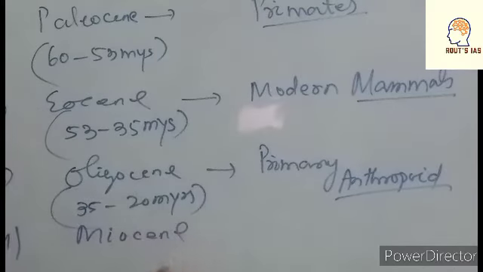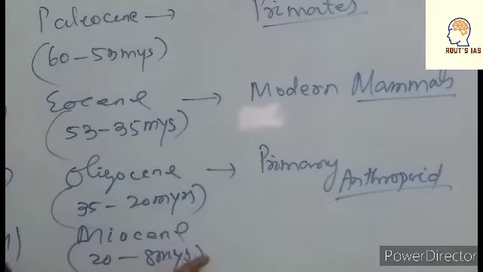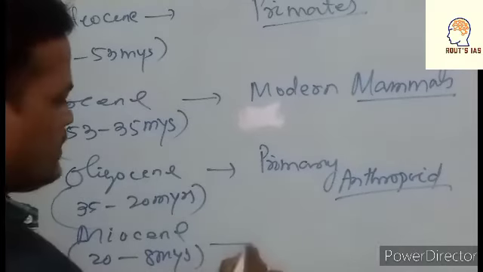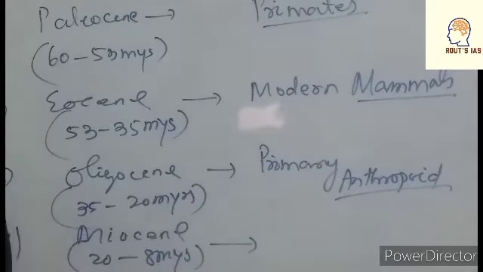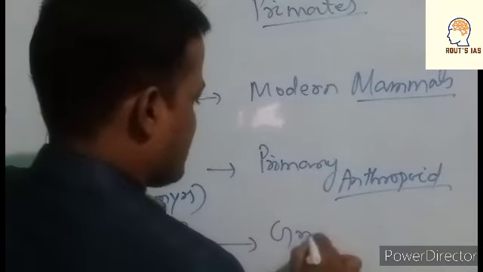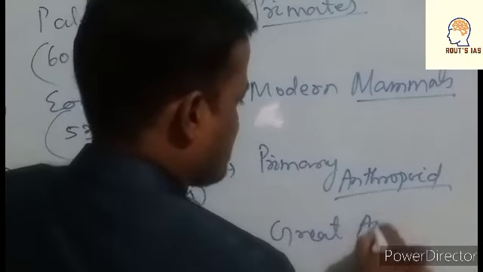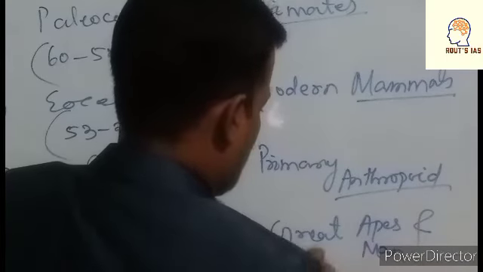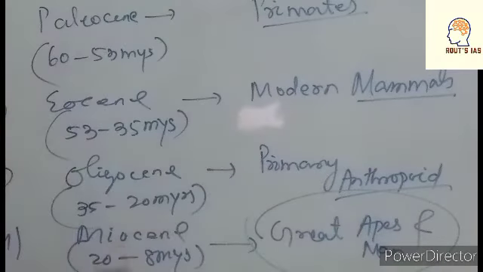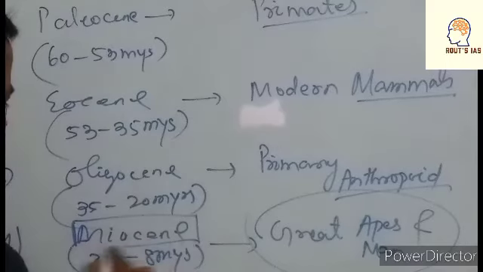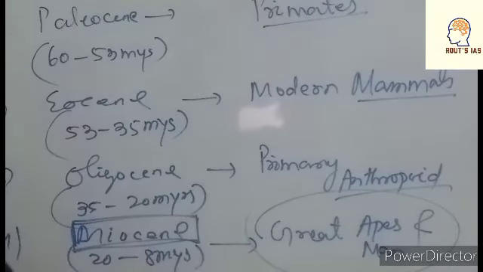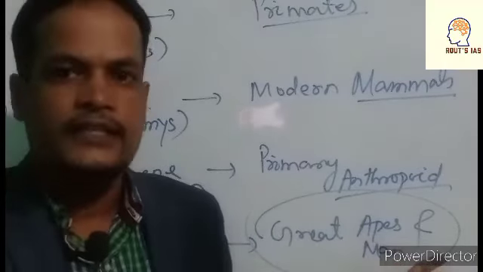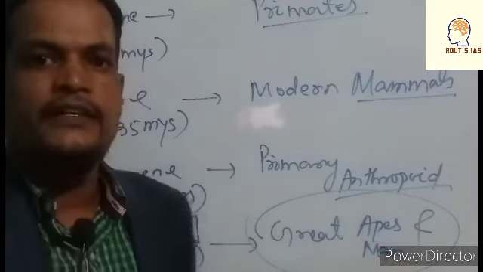Next come to Miocene, number 4. The Miocene period belongs to 20 million years to 8 million years ago. In this period, what happens? Great apes and man appear. So we can say the age of great apes and man is Miocene. That is the actual period in which human evolution started. Human evolution takes place in Miocene.